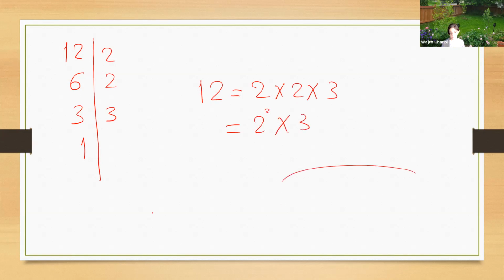Okay, Maria? So we start dividing by the smallest prime number. The smallest prime number is 2, then 3, and so on. Let us have one more example. How about 18? We write like that,